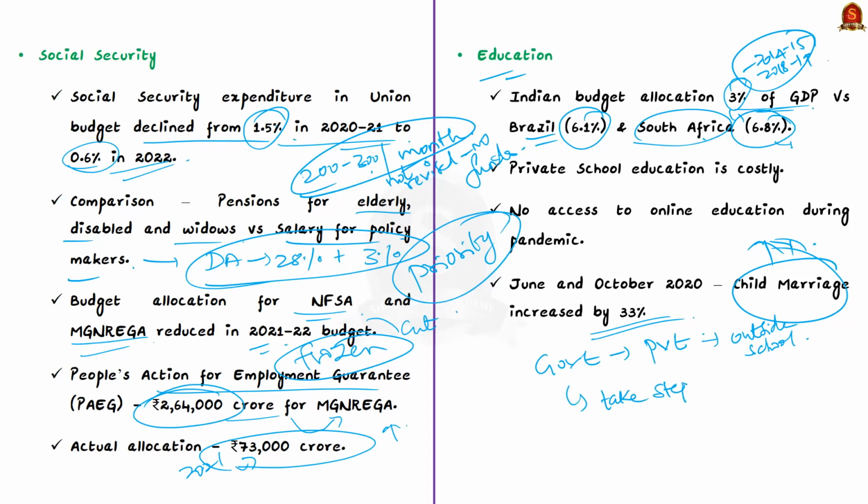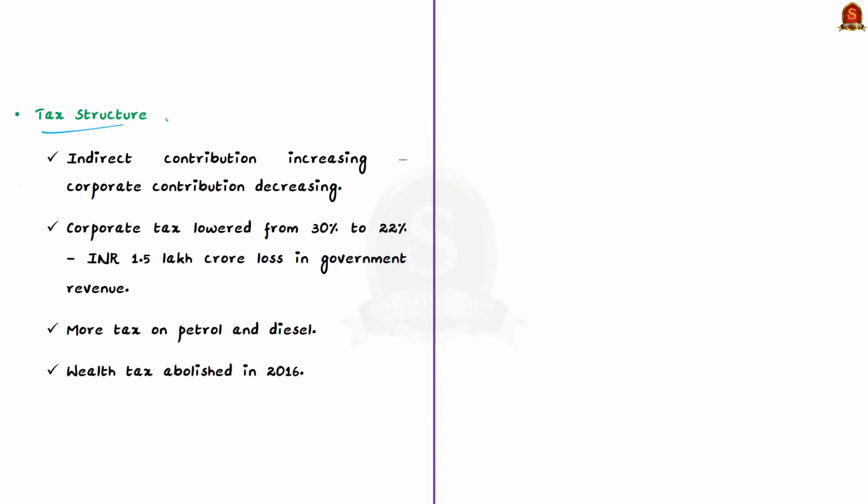Finally, with regard to the tax structure, we know that indirect tax affects everyone irrespective of the income of the person. But indirect tax as a share of the union government revenue has been increasing at a time when there is a decline in the proportion of corporate tax for the last 4 years.